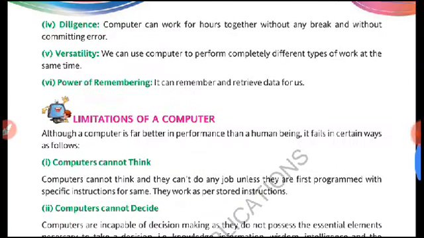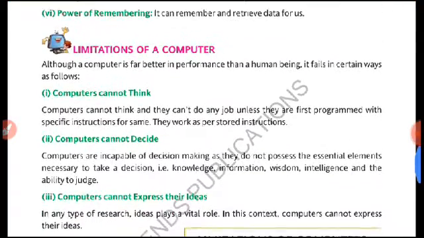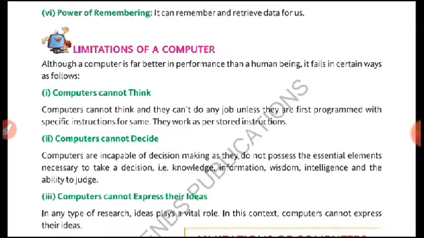Next is limitations. With these characteristics, there are also some limitations of the computer. Limitations means the fields in which the computer is unable to do the work. First, computers cannot think. As we think, computers do not think.